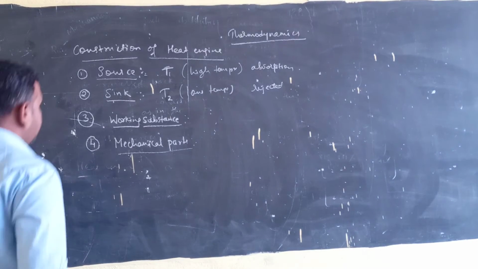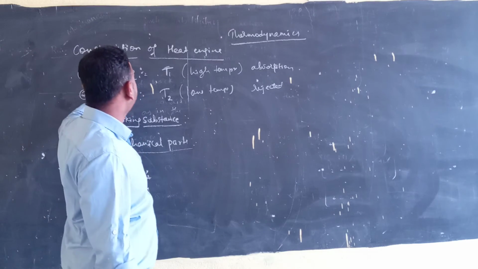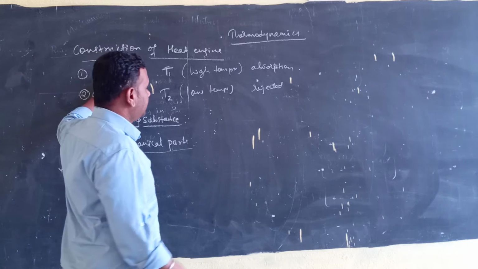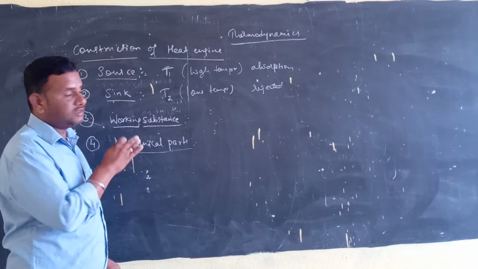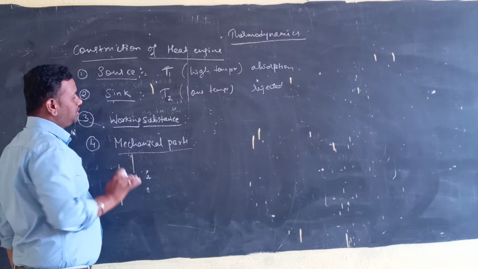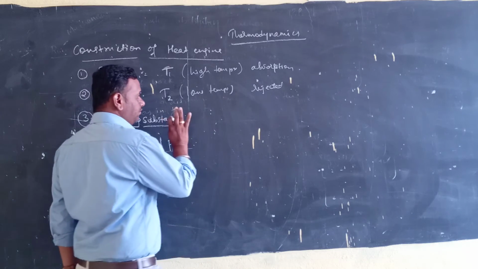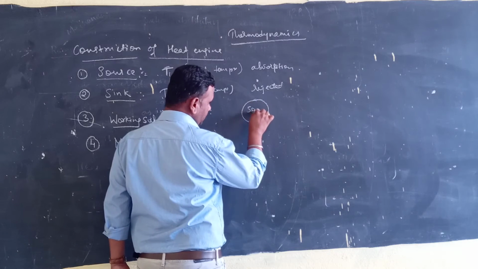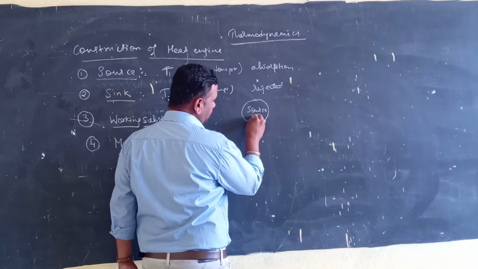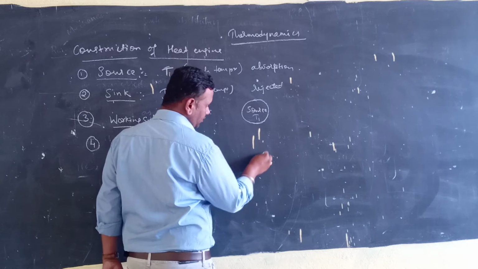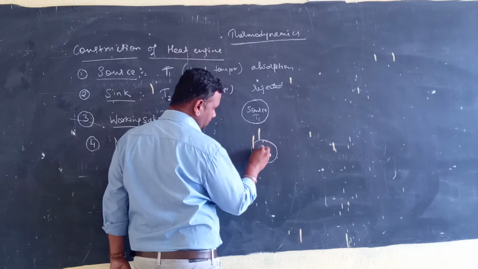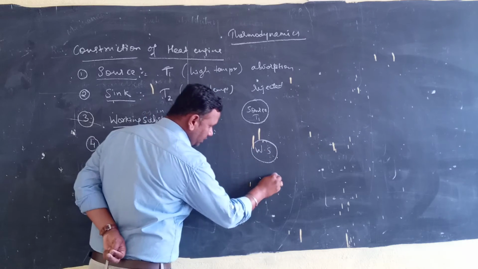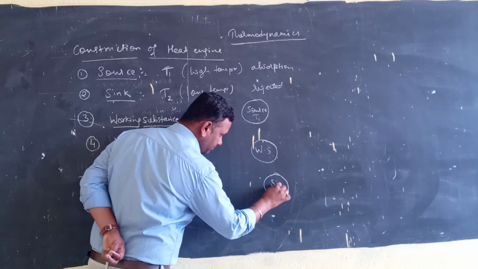And one more thing, dear students, I have forgotten to draw the diagram of this heat engine. As I told you, the heat engine has some main parts. The first is the source, maintained at temperature T1, and we have a working substance here. WS is the working substance. And we have a sink here.